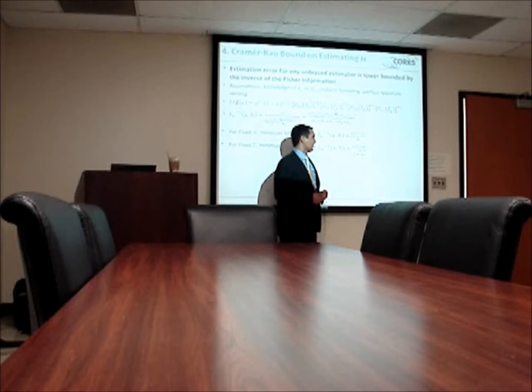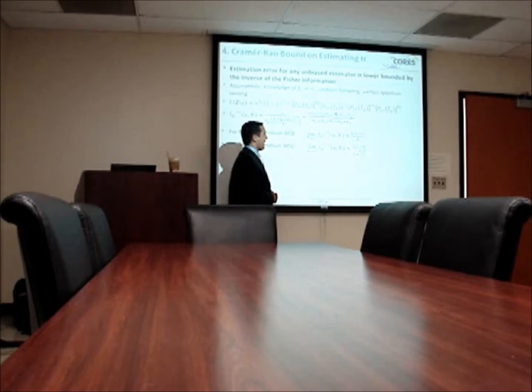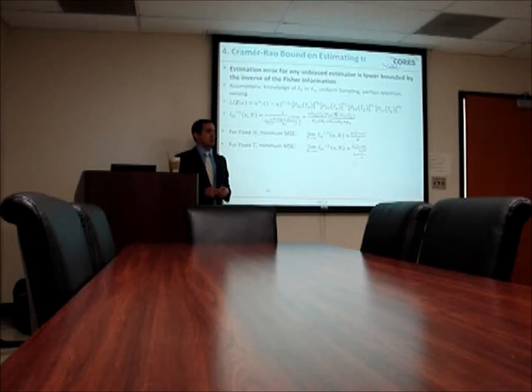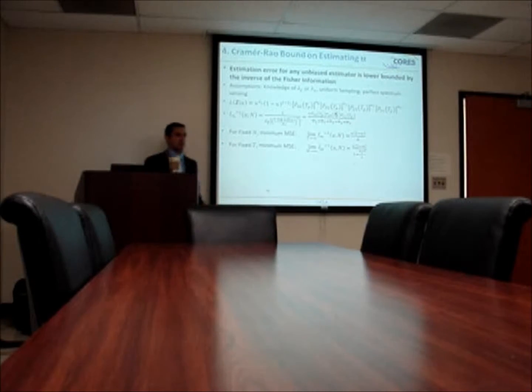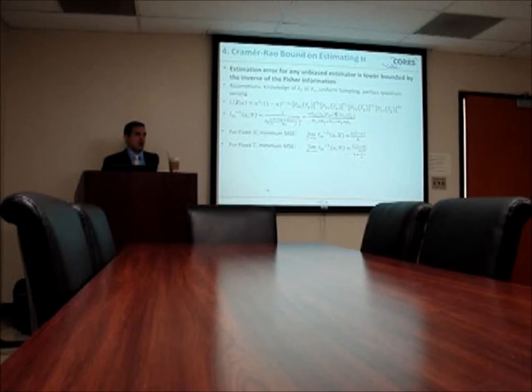Which implies that in order to reach the same error, you need only half the window. This is because we assumed that we have knowledge of lambda f or lambda n. As you know, u is a function of lambda f and lambda n. So basically, assuming that you know one of them is like assuming you have that information. We drop this assumption later and I'll show the results for that later.